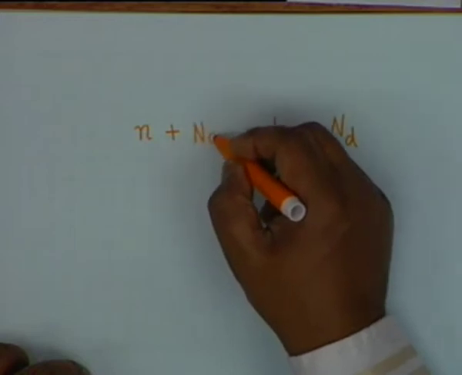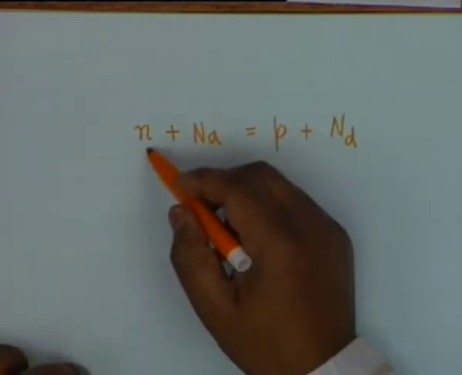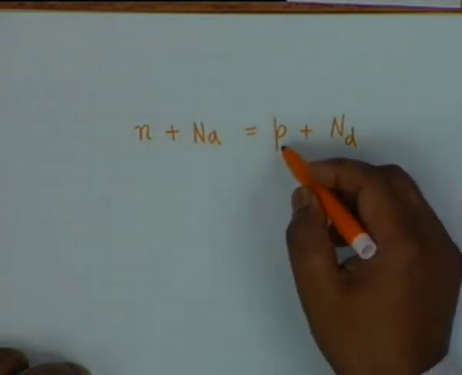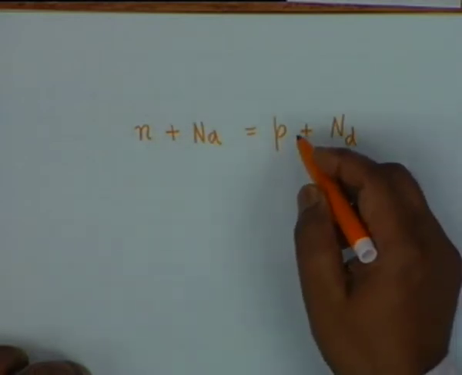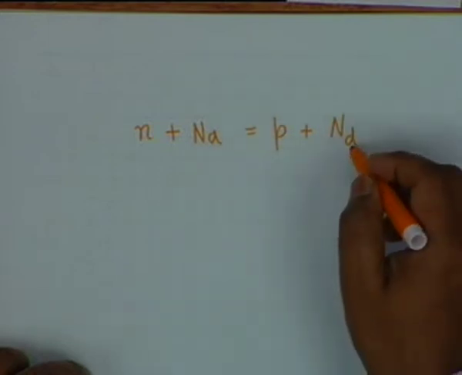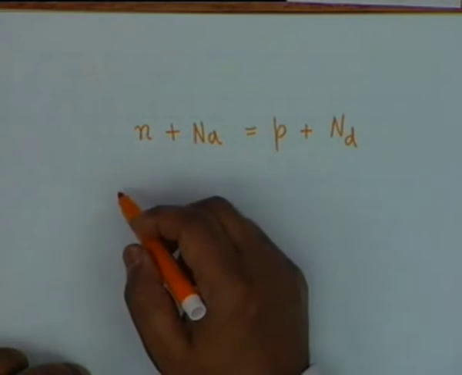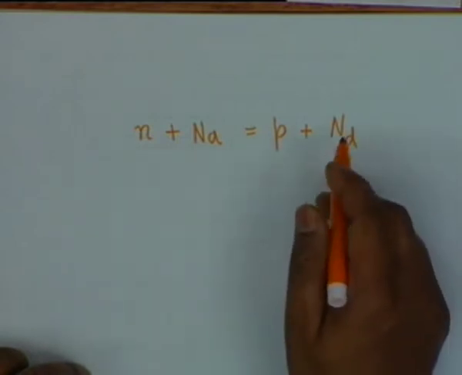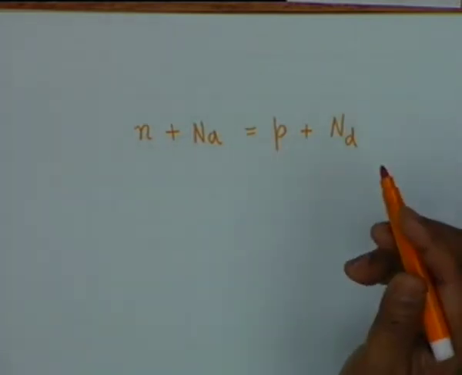Similarly, n plus Na. Small n is the concentration of electrons, small p is the concentration of mobile holes, capital Na is the concentration of acceptor ions, and capital Nd is the concentration of donor ions. This holds in general, where we have both types of impurity.